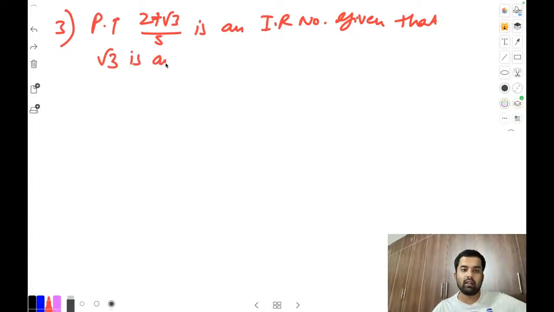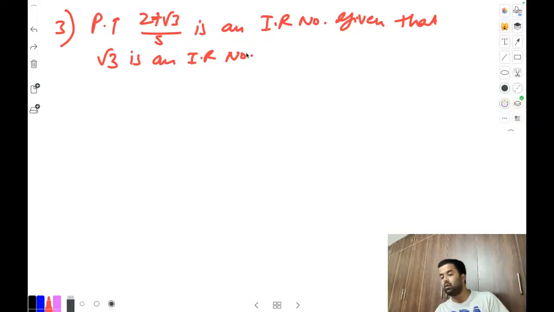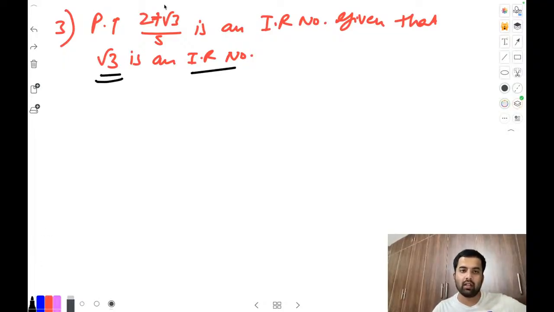root 3 is an irrational number, maybe you will feel that this question and the question which we kept in section B, that was the similar. Yes, it is similar, but here you have to write the content. So figure out what you write the content, because it is of 3 marks, that was of 2 marks, but the question is same. Here it is given root 3 as a irrational. Use this to get the answer. Root 3, keep it separate, then figure out.